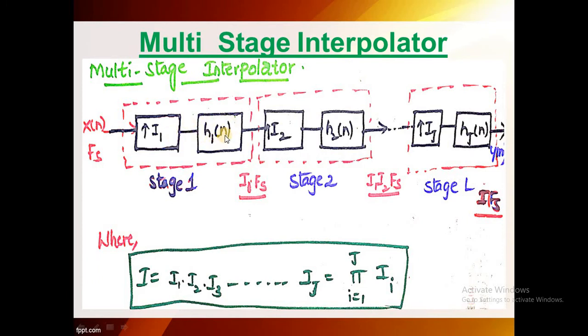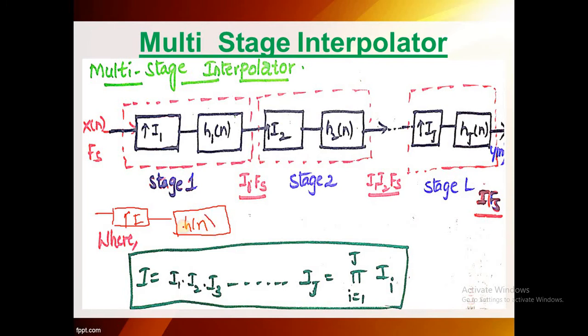Upsampling along with the filter gives rise to a process called interpolation. Here it is an interpolator, indicated with I1, in the first stage interpolation process. So let us take a general form. Now I am going to write a general form structure. I had already discussed this in the part 1 video; just go through it.